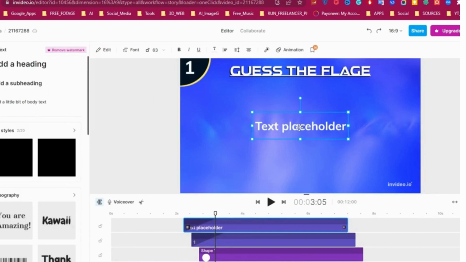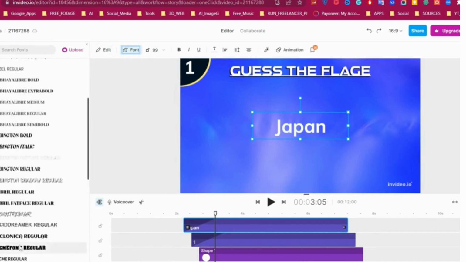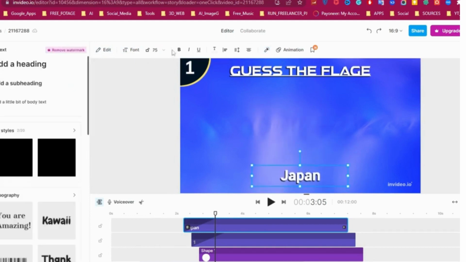Add another text for country names. Change the text to country name, for example, Japan. Change the text font and add shadow to it. Drag it here and change the color to yellow.